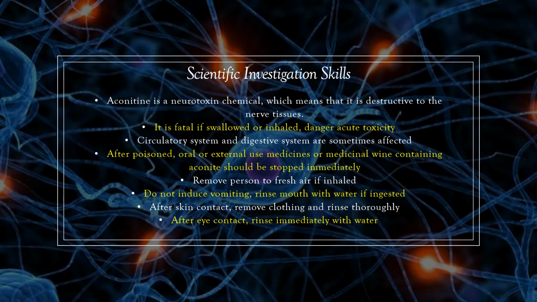So what do you do if you are poisoned? Oral use of medicine or medicinal wine containing aconite should be stopped immediately. You should remove the person to fresh air if inhaled. Do not induce vomiting. Rinse the mouth with water if it was ingested. After skin contact, remove clothing and rinse thoroughly. After eye contact, rinse immediately with water.